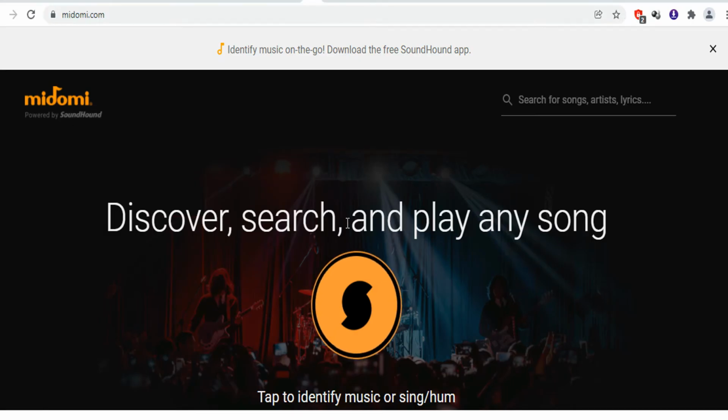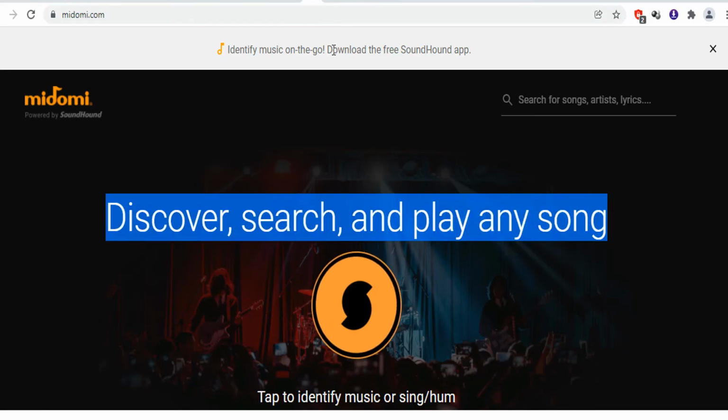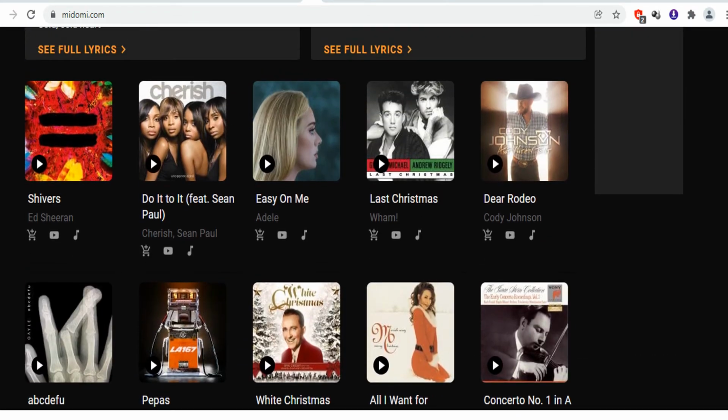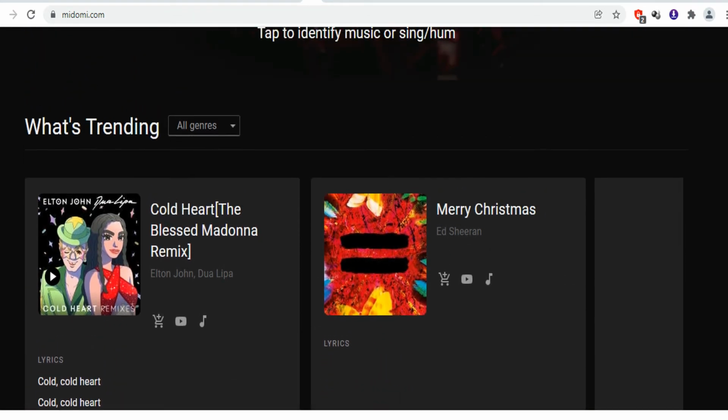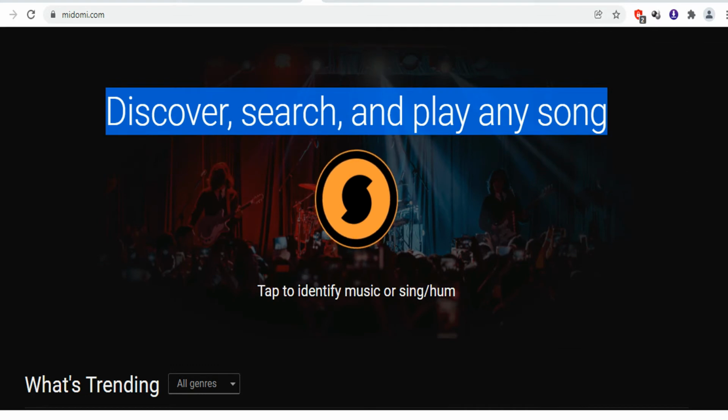The next website in our list is midomi.com. Midomi is a website where you can find any song. You can discover, search, and play any song. If you don't remember the title or the lyrics of the song, then you can simply search here. Just type the words and this website will find the song for you.